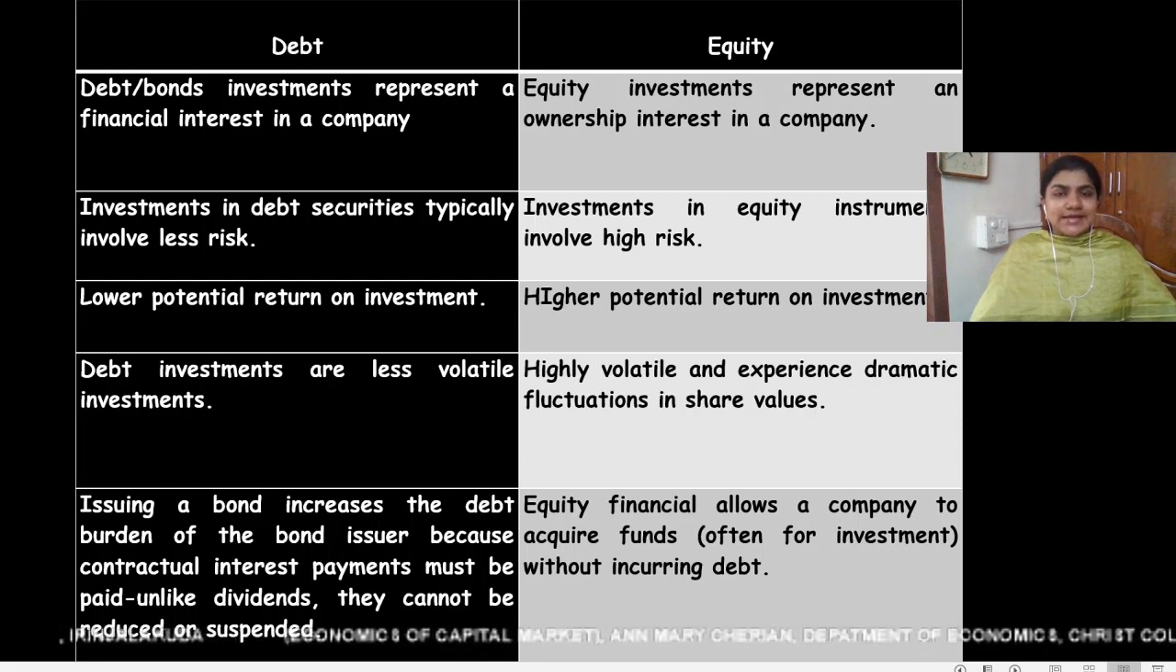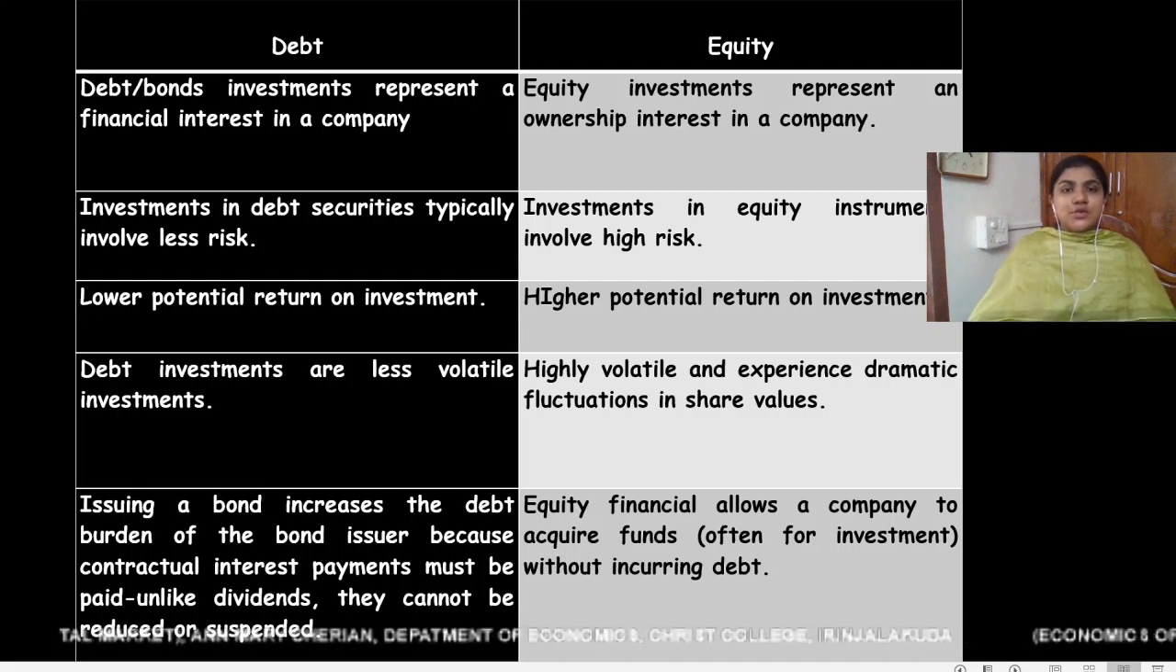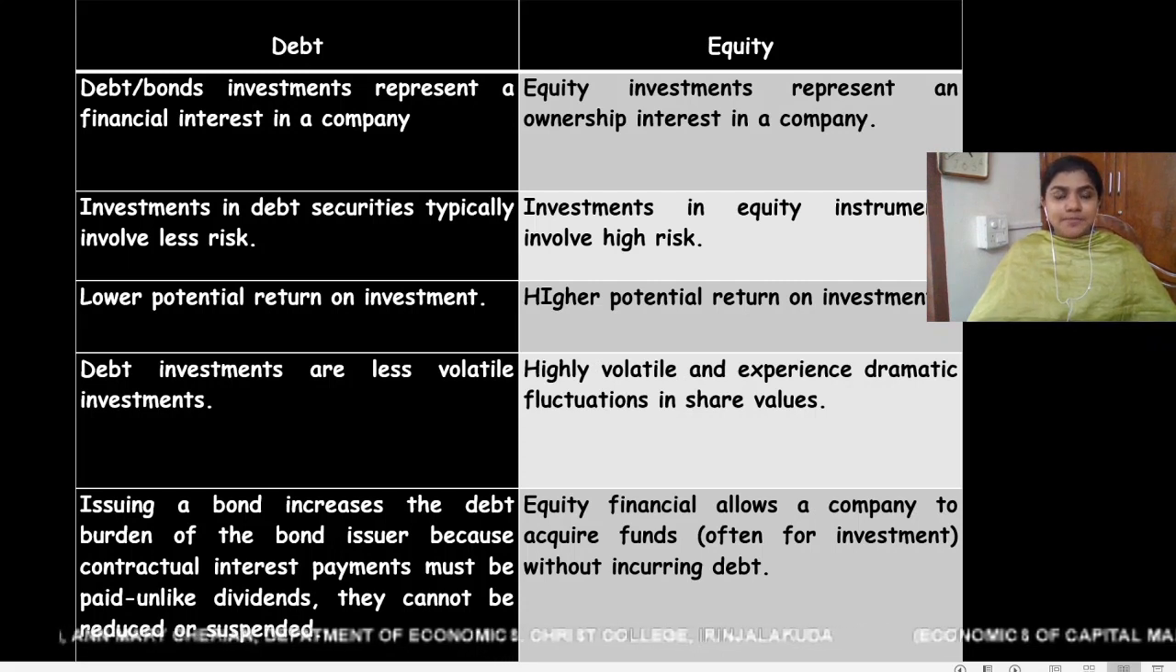Now let us move on to the difference between debt instruments and equity instruments. The first difference: debt investments represent a financial interest in a company, whereas equity investments represent an ownership interest in a company. So if you are investing in debt instruments, you will get a fixed income, or a fixed rate of interest, at regular intervals. Whereas if you are investing in equity instruments, you will get an ownership right in the company.